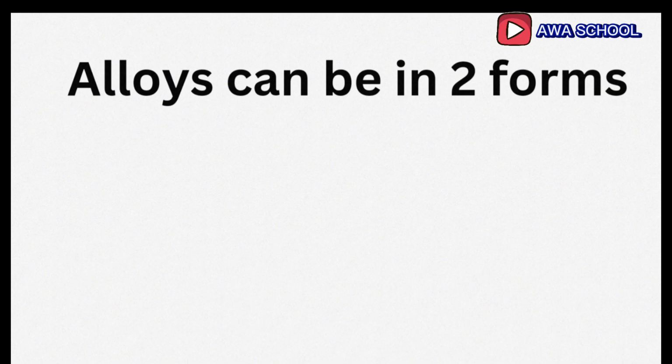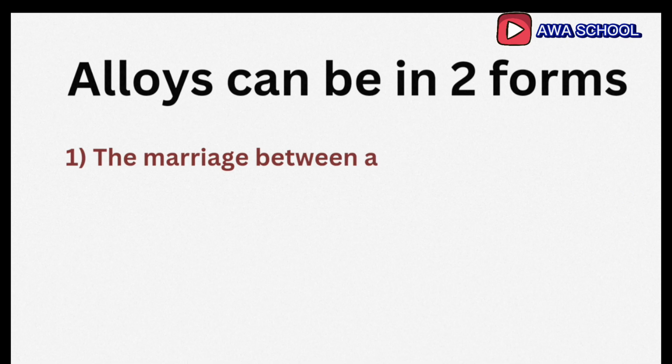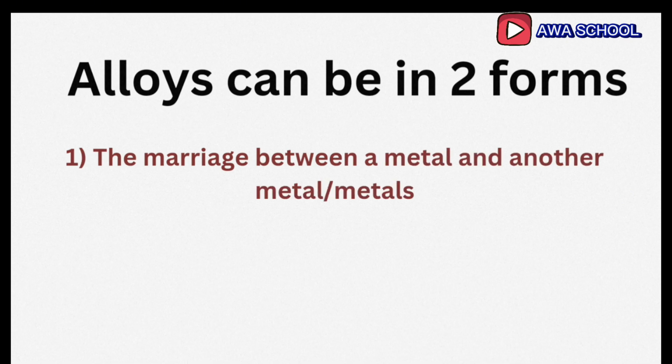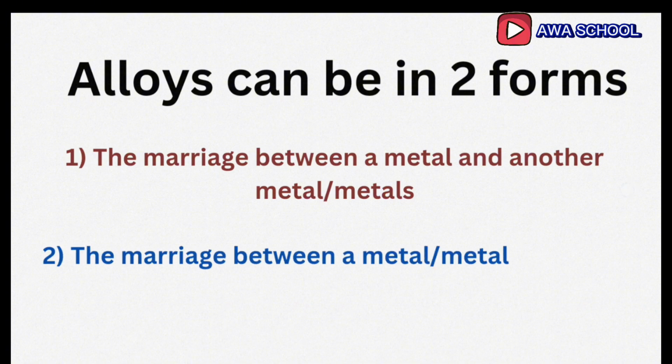Either an alloy is formed by a metal combining with another metal, or a group of metals, or an alloy is formed by a metal and a non-metal, or metals and a non-metal. But before you can call a mixture an alloy, there must be the presence of at least a metal.